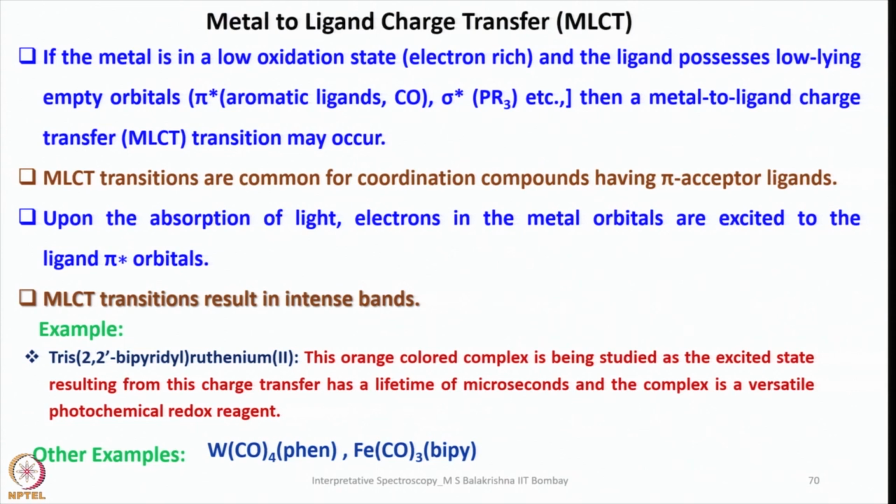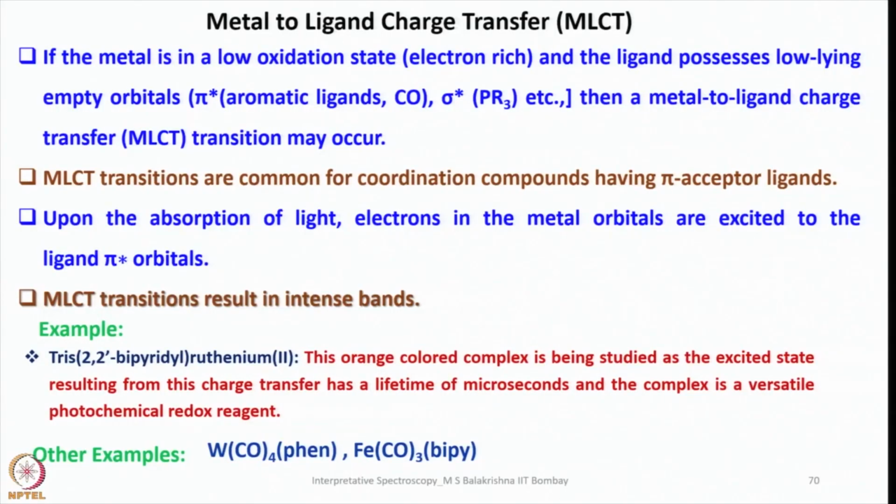Upon absorption of light, electrons in the metal orbitals are excited to the ligand pi star orbitals. So metal pi orbitals like dxy, dyz and dxz combine with pi star to generate a set of molecular orbitals, bonding and anti-bonding, and the bonding will be occupying the electrons taken from the metal. This we call metal to ligand charge transfer or metal to ligand back bonding.